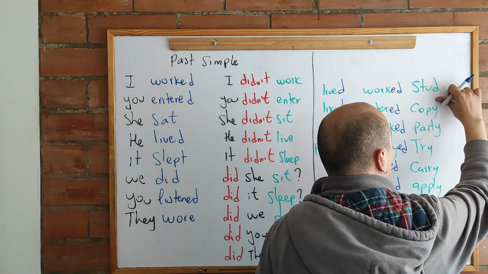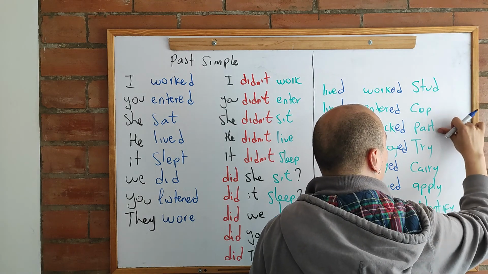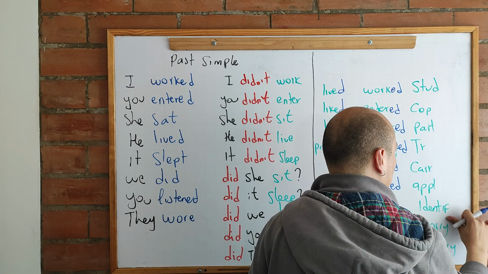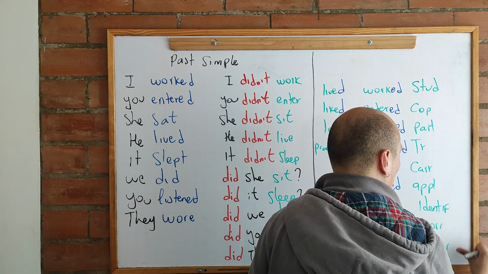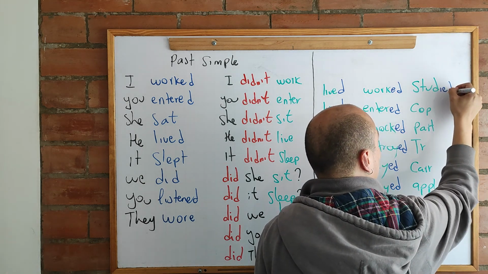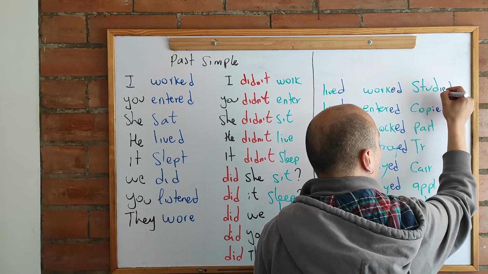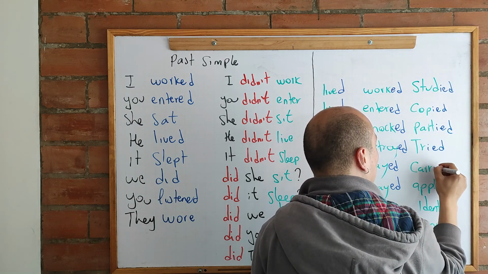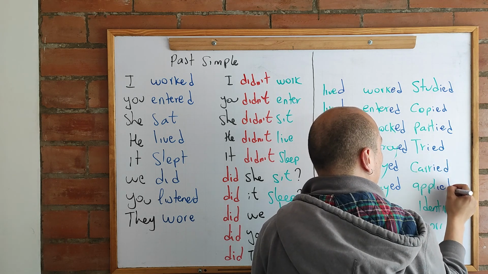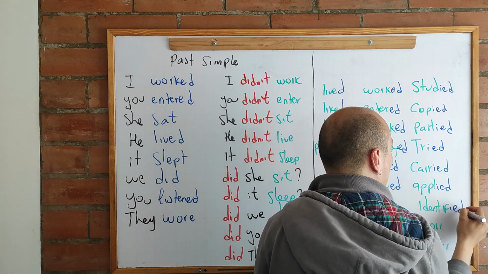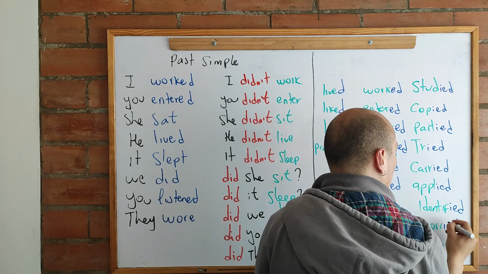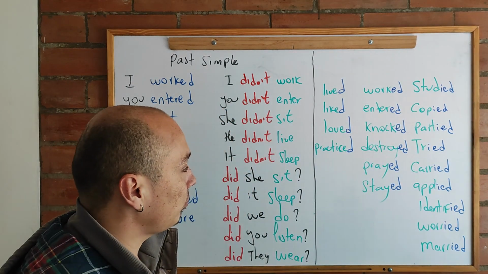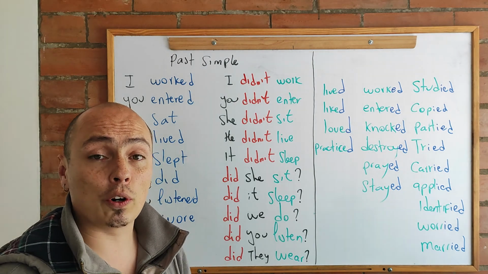In this case, you are going to erase the Y and you are going to add an I. So you say, for example, studied, copied, partied, tried, carried, applied, identified, worried, and married.